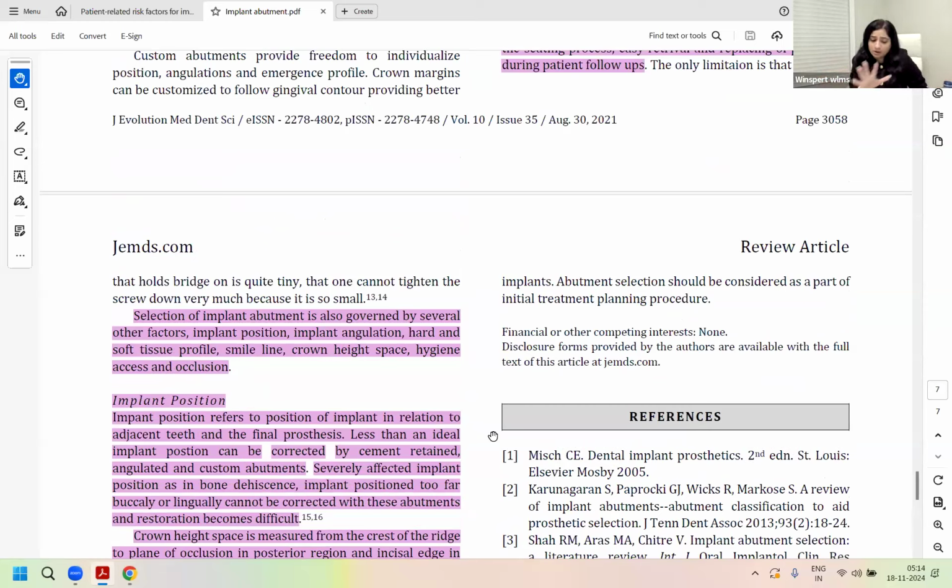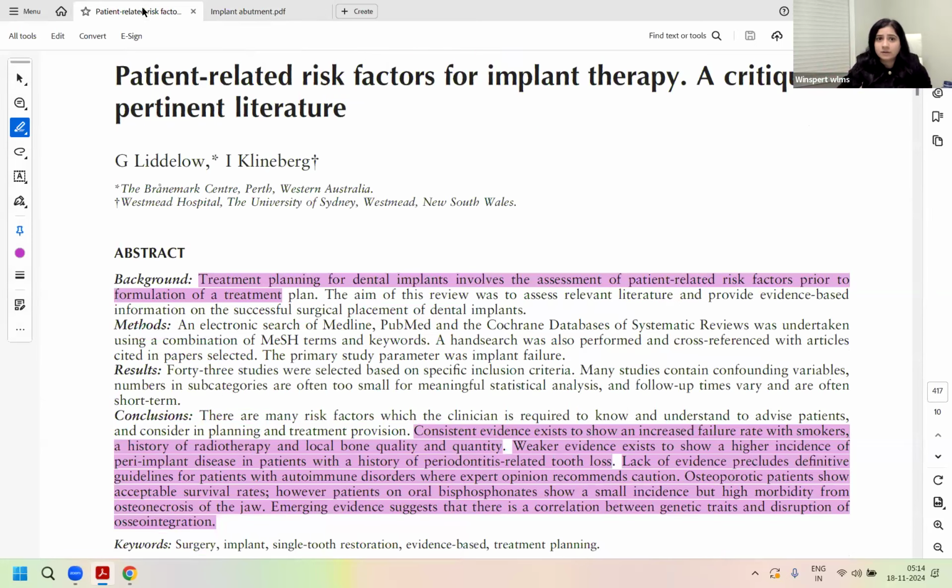So this is one basic understanding of the terms for you to start with. I have collected almost 6 to 8 articles, which I'm planning to cover with you all. Of course, one class cannot be enough for this entire in-depth discussion, but this is where we start. And I hope you now have the basic understanding of abutment selection.